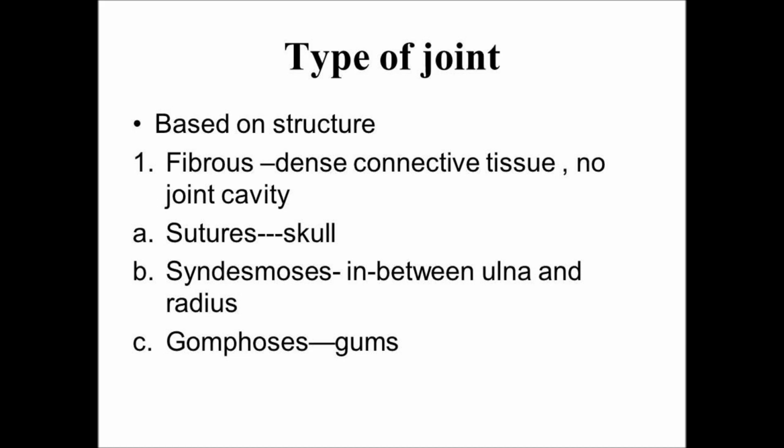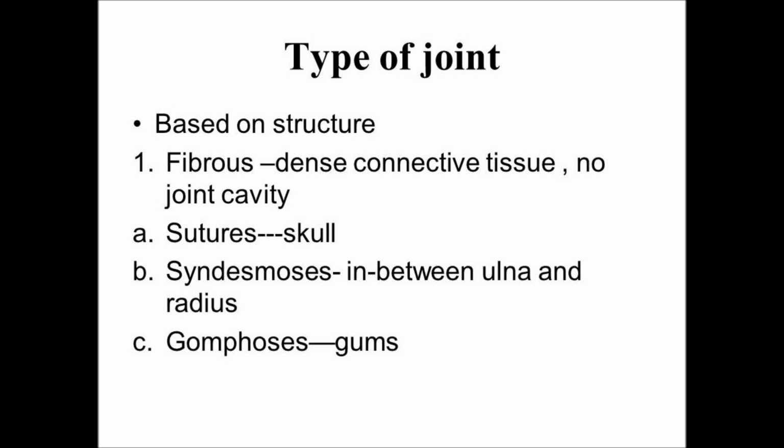Next we have syndesmosis. Syndesmosis is a thin layer of fibers that joins two bones together. It is seen between the ulna and radius, and between the tibia and fibula.